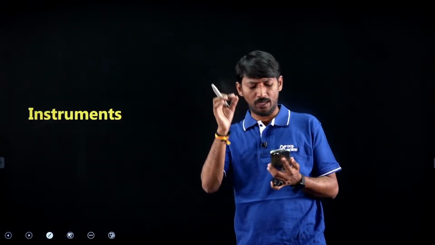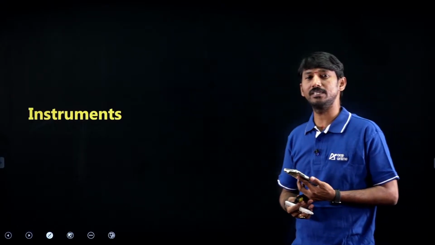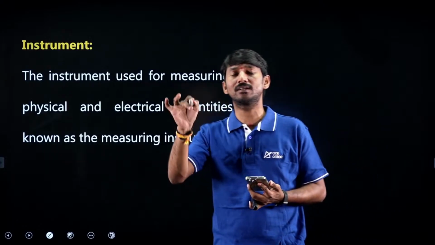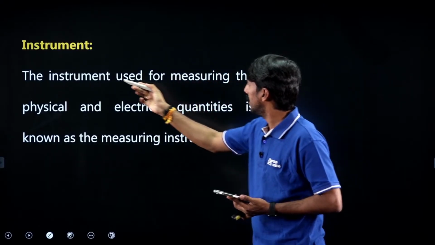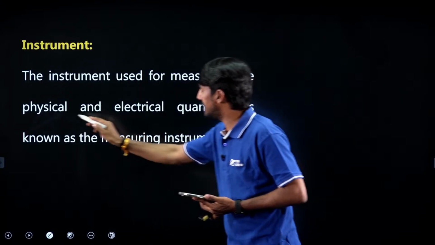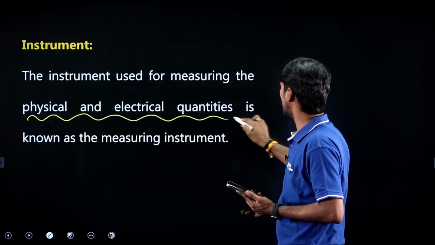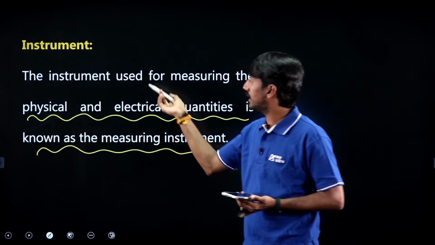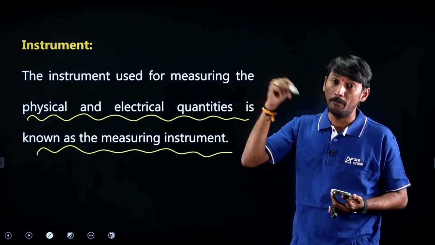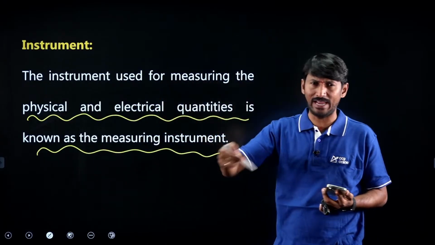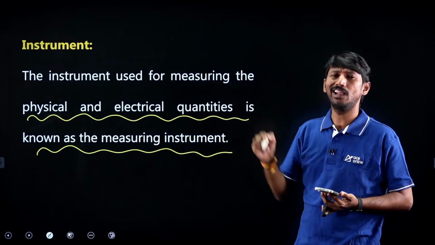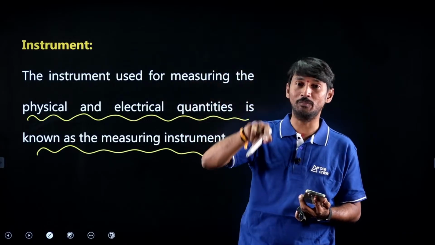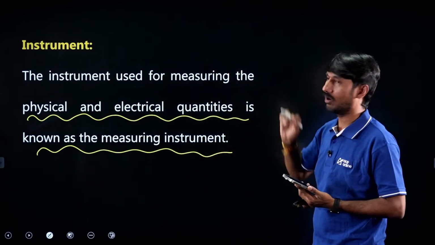Instruments. Simple idea I'm giving. So what is instrument? Very simple. Right? The instrument is a device used to measure the corresponding parameter. Instrument is used for measuring the physical and electrical quantities. So that device is called as measuring instrument. Whatever the instrument used for measuring the physical or corresponding electrical quantity, electrical quantity means current through that body, voltage across that body, power consumed by that element, etc. That is simply called as instrument.